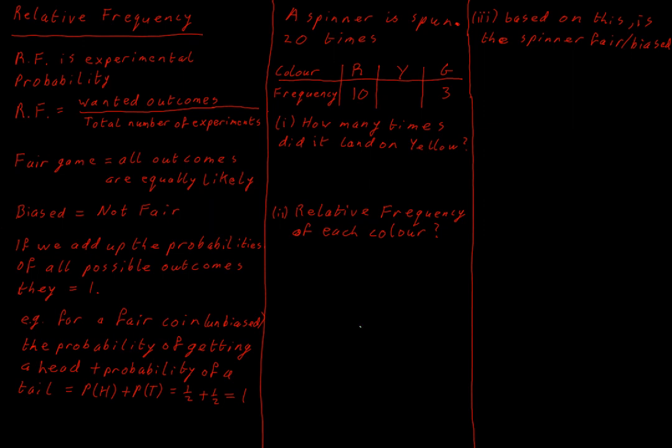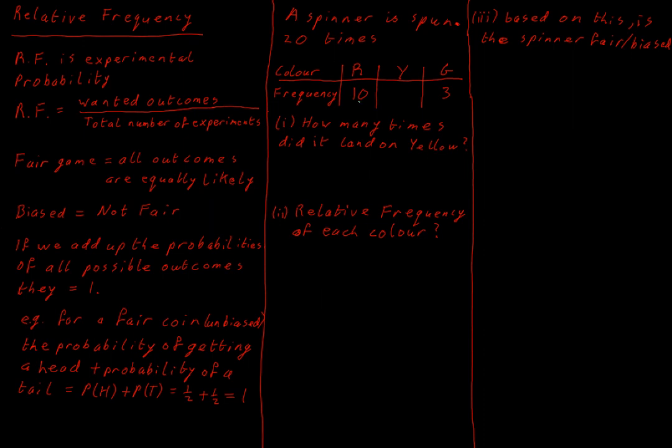Now, let's look at a specific type of relative frequency question. So a spinner is spun 20 times and we're given a table of the results. So we have the color of each part of the spinner. We have red, yellow, or green. And the red came up, it had a frequency of 10. It came up 10 times, and the green came up 3 times. Now, how many times did it land on yellow?